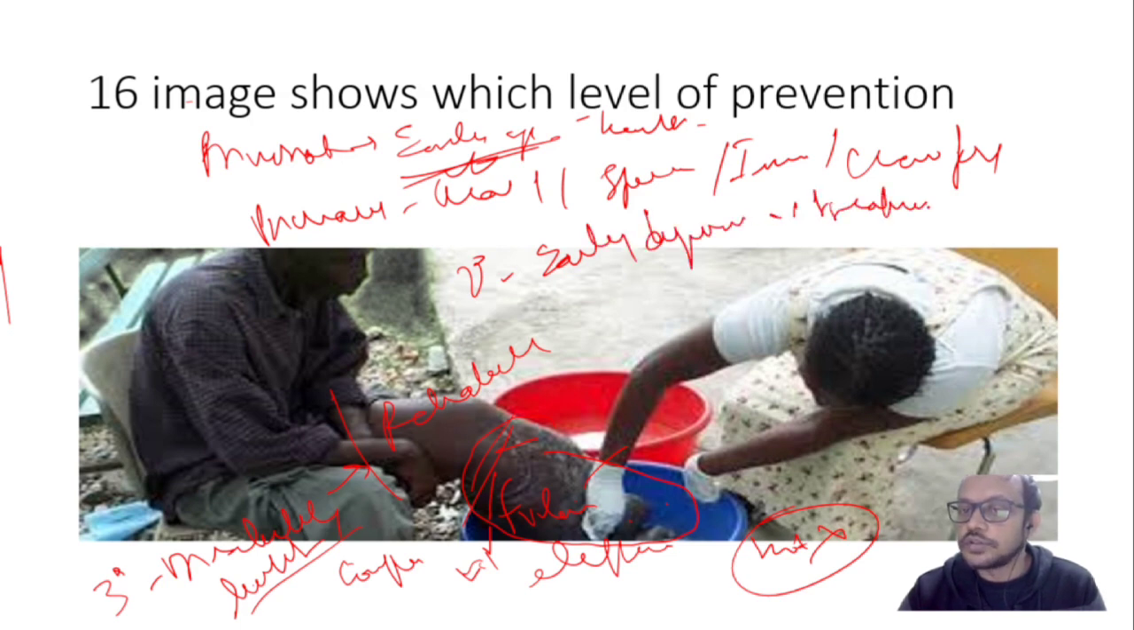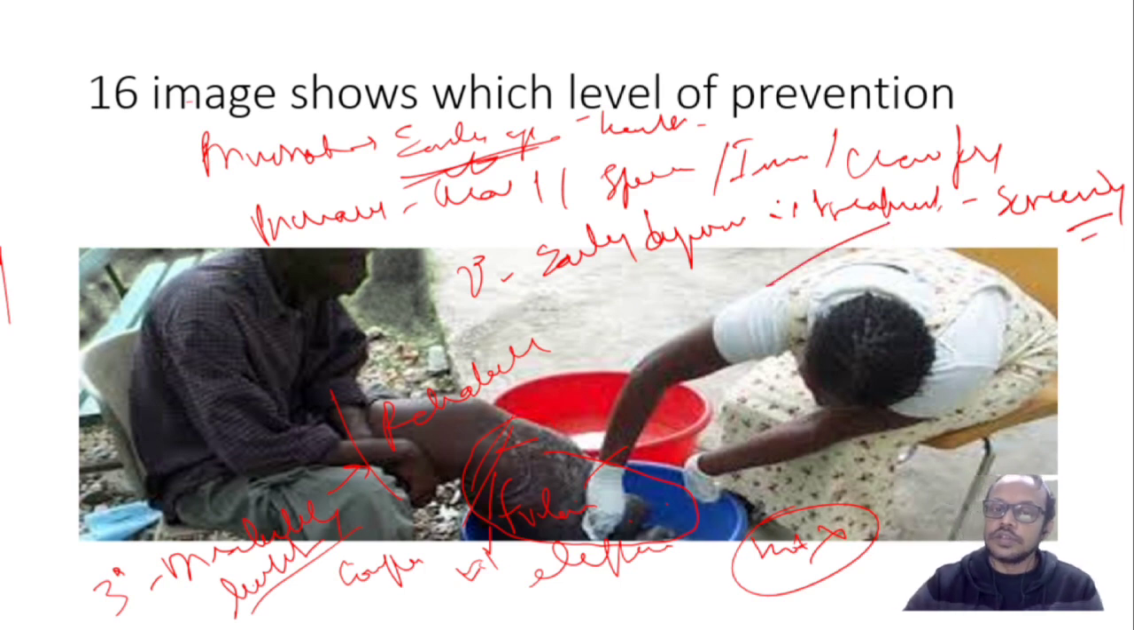So in the early diagnosis and treatment, what you will do is screening. Screening can be done for early diagnosis and treatment. These are primary, secondary. So in this question it is a tertiary level of prevention.